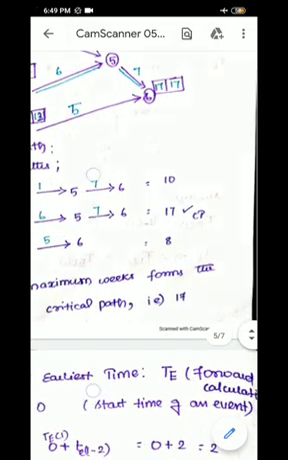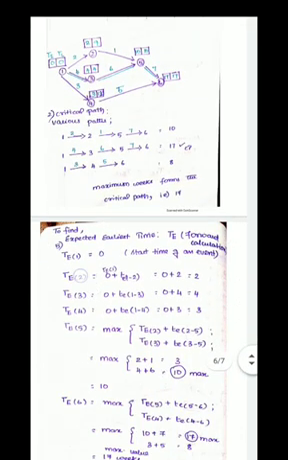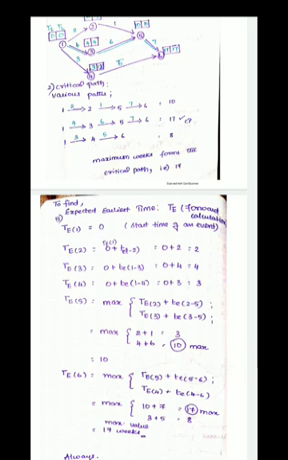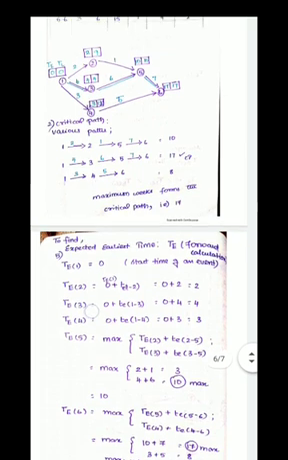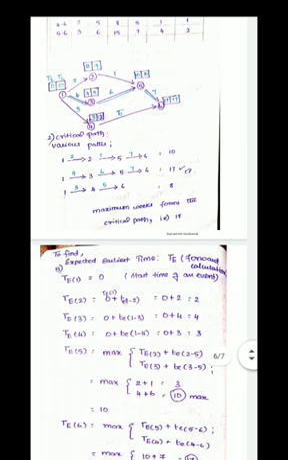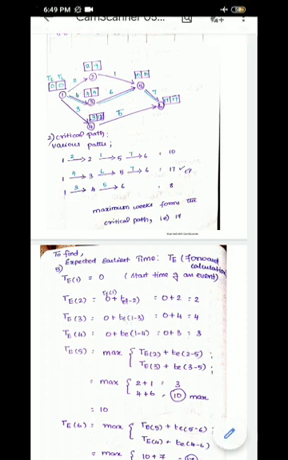Okay, so now TE1 is always 0, as I said, because it's the start time of an event. Now TE2 is nothing but TE1, that is event 1, plus TE, that is the expected time of activity 1 to 2. What is the expected time of activity 1 to 2? It is 2. So 0 plus 2 is equal to 2.